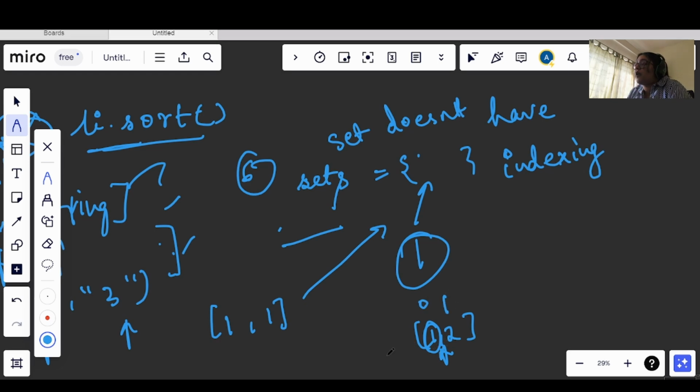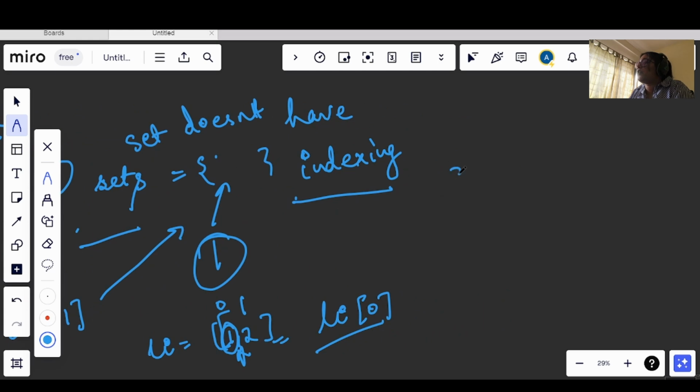Now let's say I have used li, and I want to access this one. So how will I do it? I will simply use the index value, li of 0, and print that. So we can use the index value in the list, but a set does not have indexing, so you cannot get the value as such.